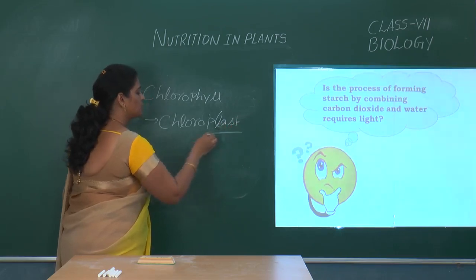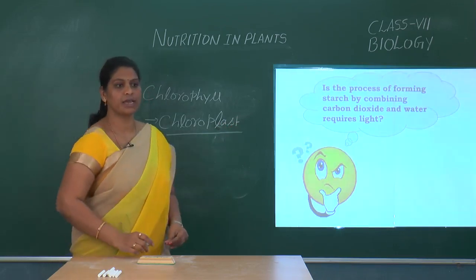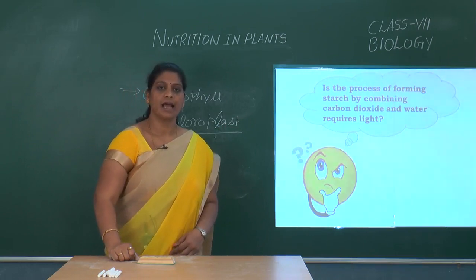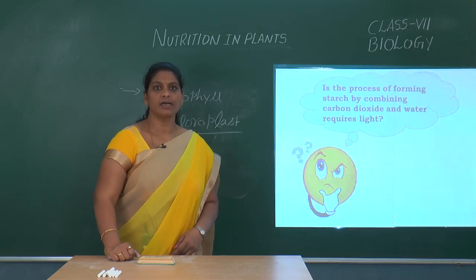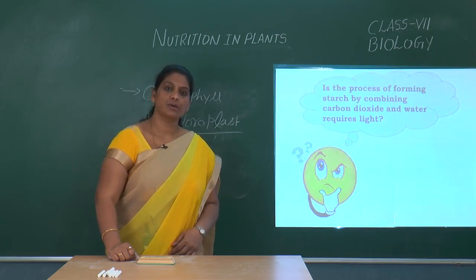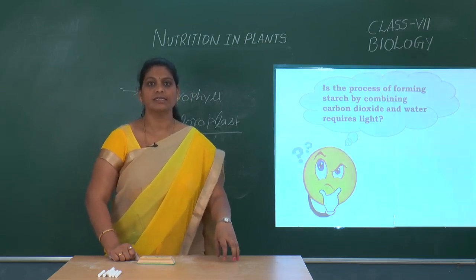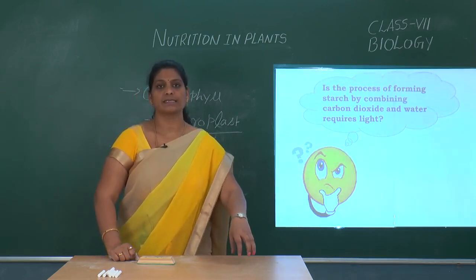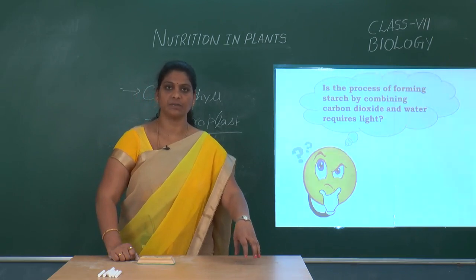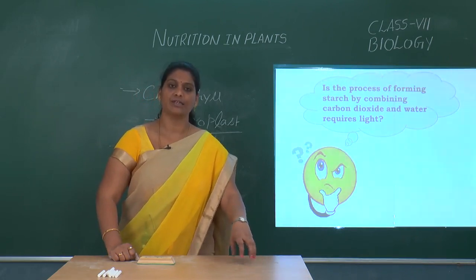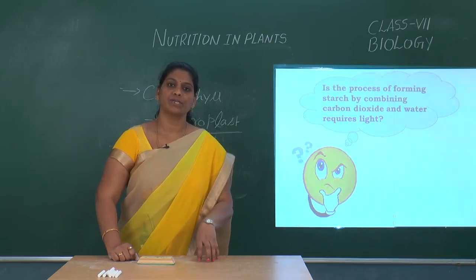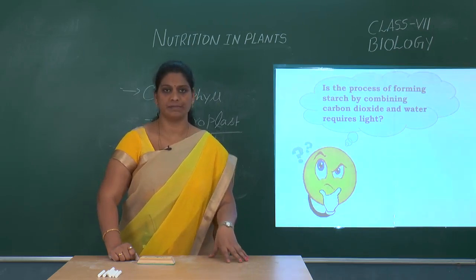In the chloroplast there is chlorophyll, a green color pigment, and this green pigment is used to trap the sunlight and to perform photosynthesis. How does this chlorophyll act as a trapping pigment? Actually, it traps the sunlight from the atmosphere, especially radiant energy, and utilizes it for the preparation of carbohydrates.